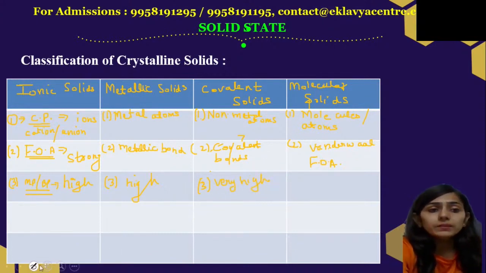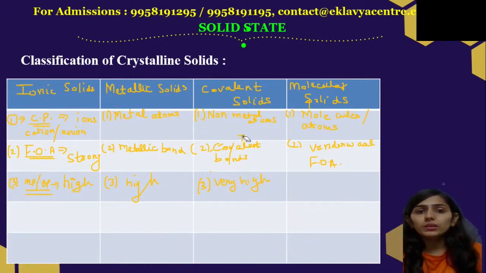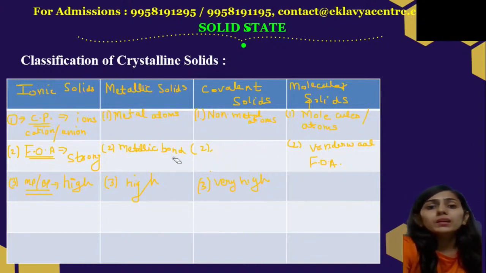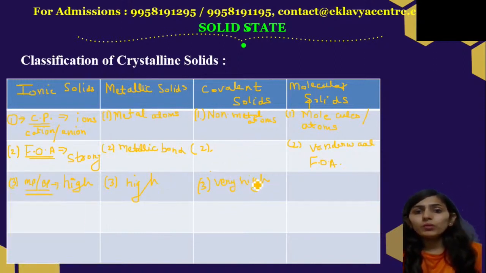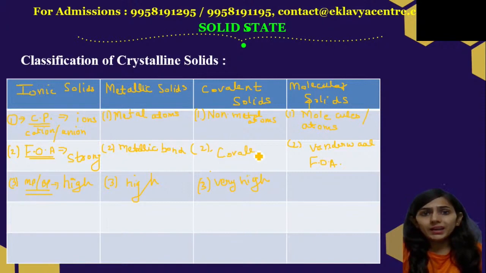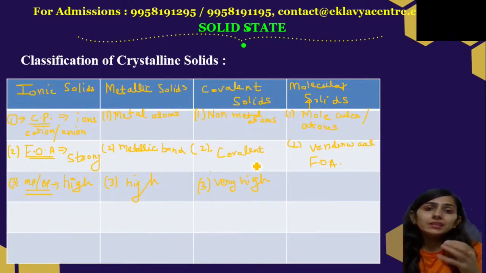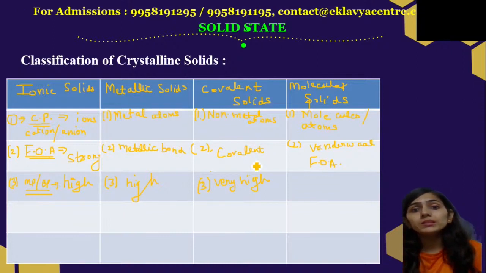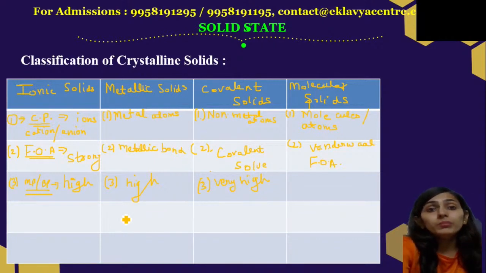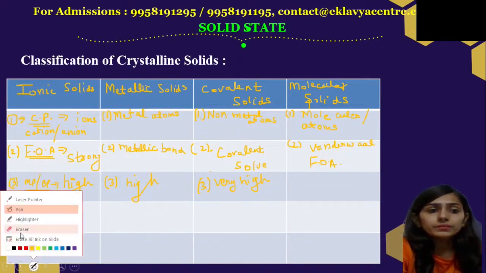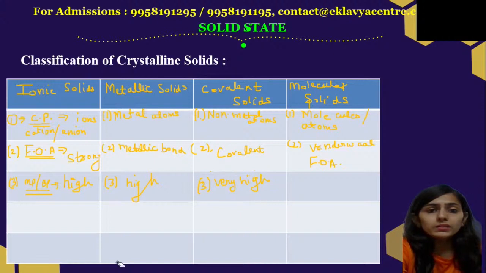For example, diamond, silica, not graphite. For example, diamond, silica. The melting and boiling point of these solids are so high that sometimes they reach such a high temperature that they start decomposing before melting. They start decomposing, right? So these are covalent solids.